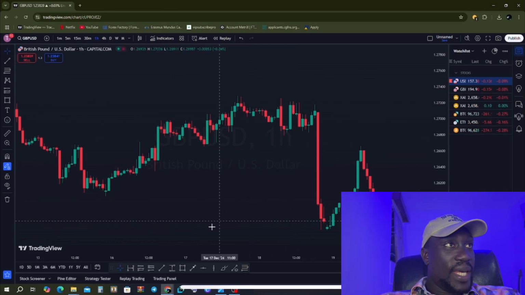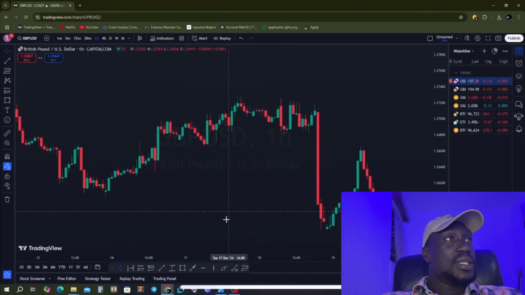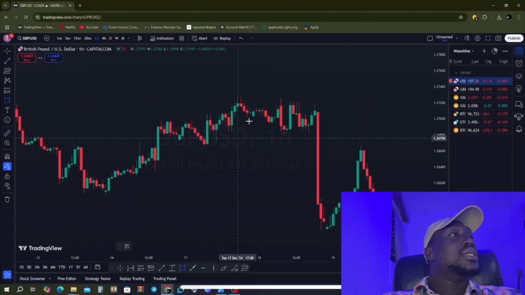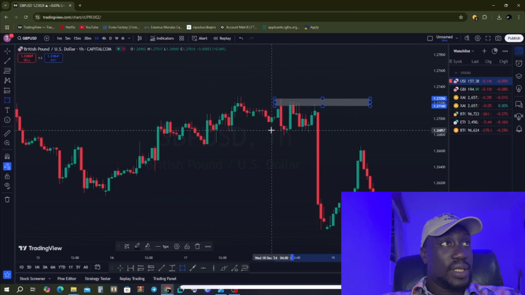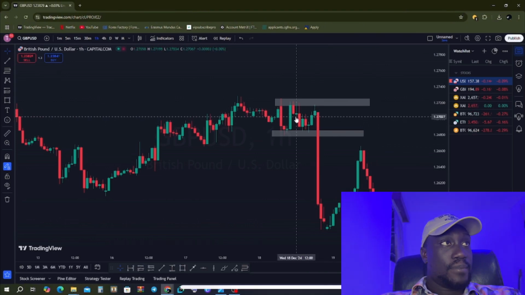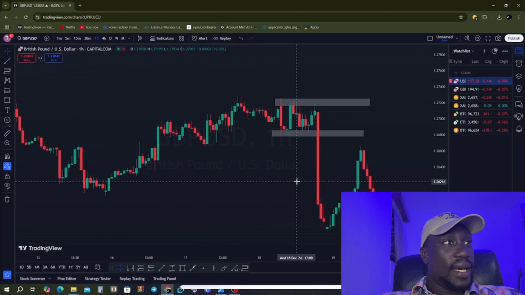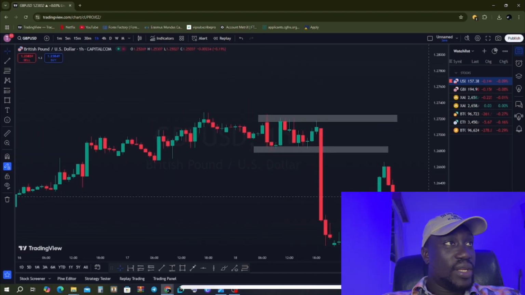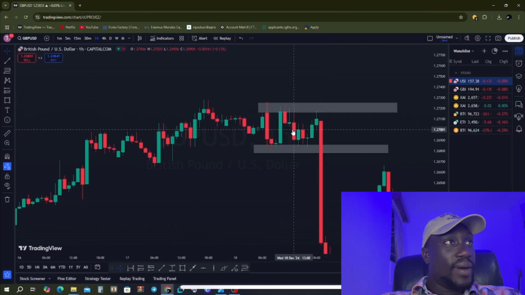At 12 p.m. you can see the market was in some form of consolidation. The 12 p.m. starts here, which means that the New York session started at this candle.